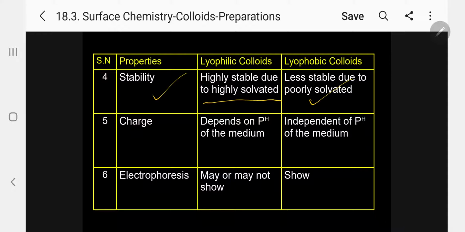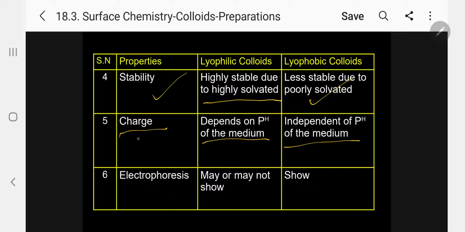So based on solubility we can differentiate. Then charge, this is very important. Lyophilic colloids depend on the pH of the medium. Kindly follow. Lyophobic colloids are independent of the pH of the medium.